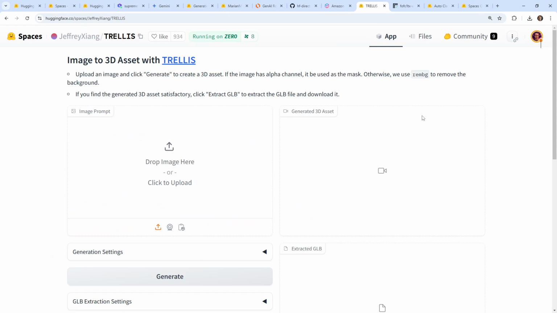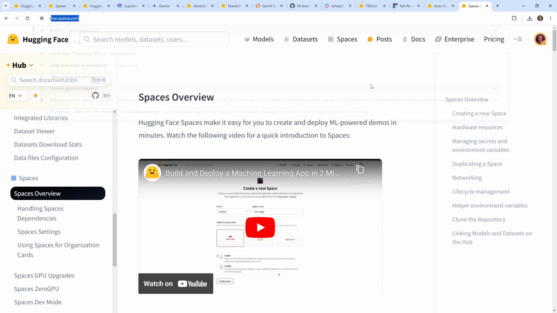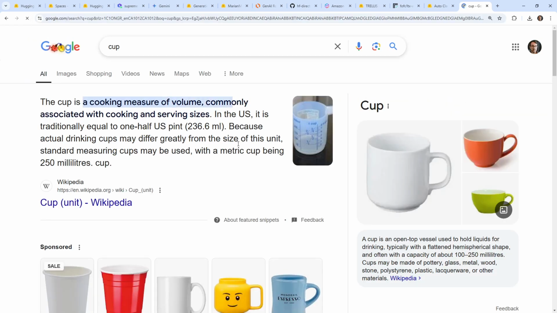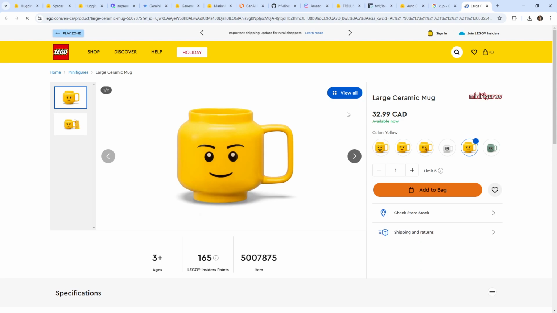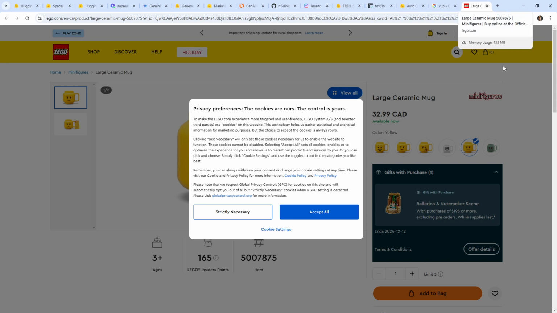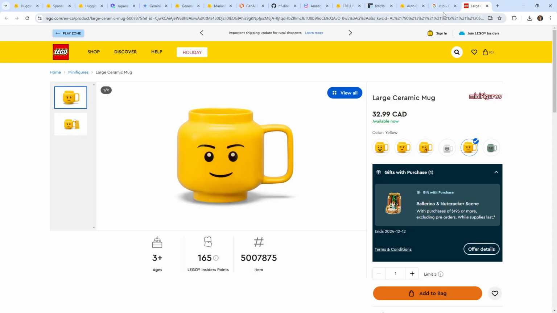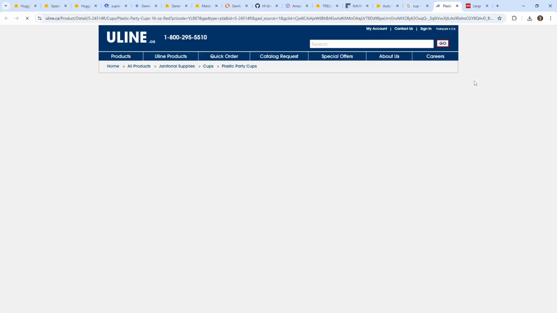So here we want to generate something, so I need something like an image. I'm trying to think of something that is a little bit interesting that we could do, like, say, a cup. That's not that interesting, but we'll go ahead and do it anyway. And I mean, this Lego cup's pretty cool. I'm not sure if it's going to work for this example. Okay, it's also kind of copyrighted, so maybe we shouldn't do that. Let's just use the standard party cup. I feel more confident with this.